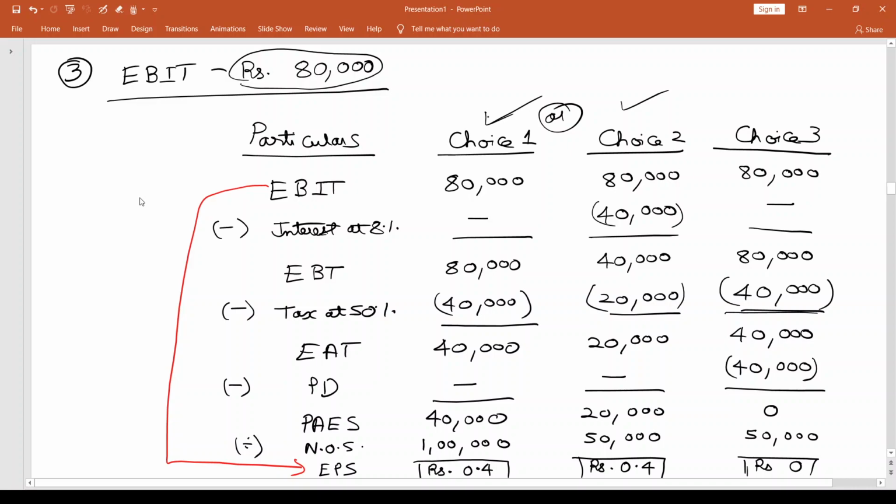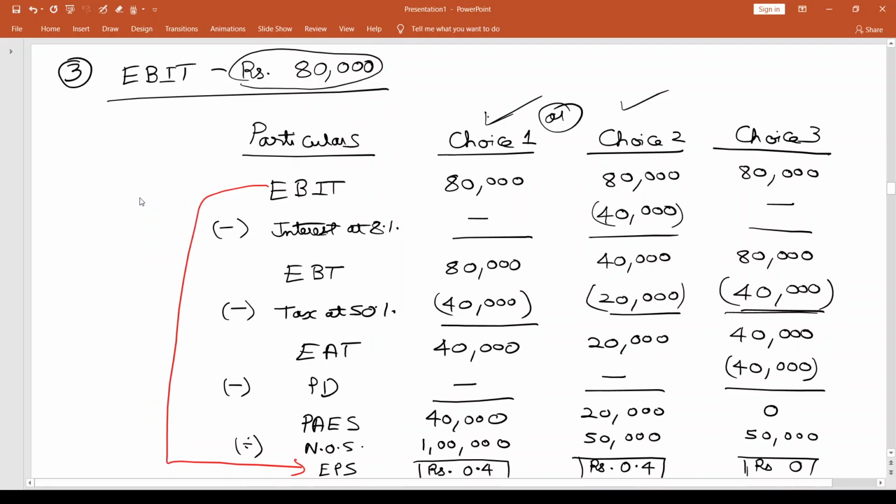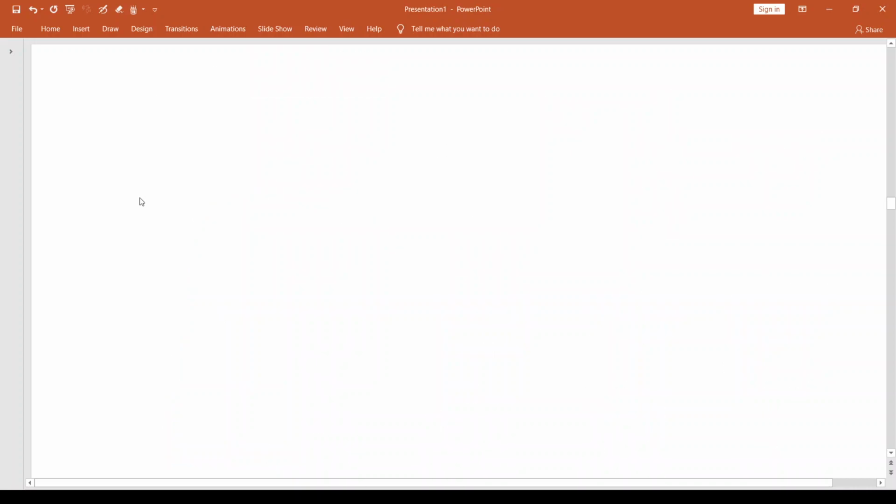So here again, this is one more opportunity for us to understand that the level of EBIT also plays a role. When the EBIT level was 20,000, among the three choices, choice 1 looked to be the best. When the EBIT level was 40,000, among the three choices, we saw again choice 1 to be the best, and now when the EBIT level is 80,000, among the three choices, we see choice 1 or choice 2 to be the best. So we can be indifferent between choice 1 and choice 2. Now let's see what is in store for us if we go to the other levels of EBIT. We still have two more levels, 1,20,000 and 2 lakhs.